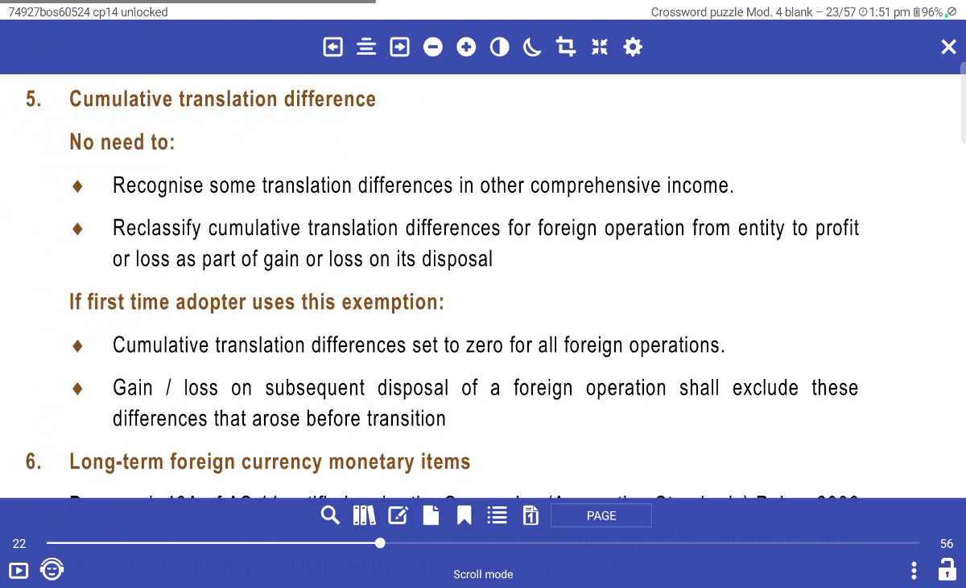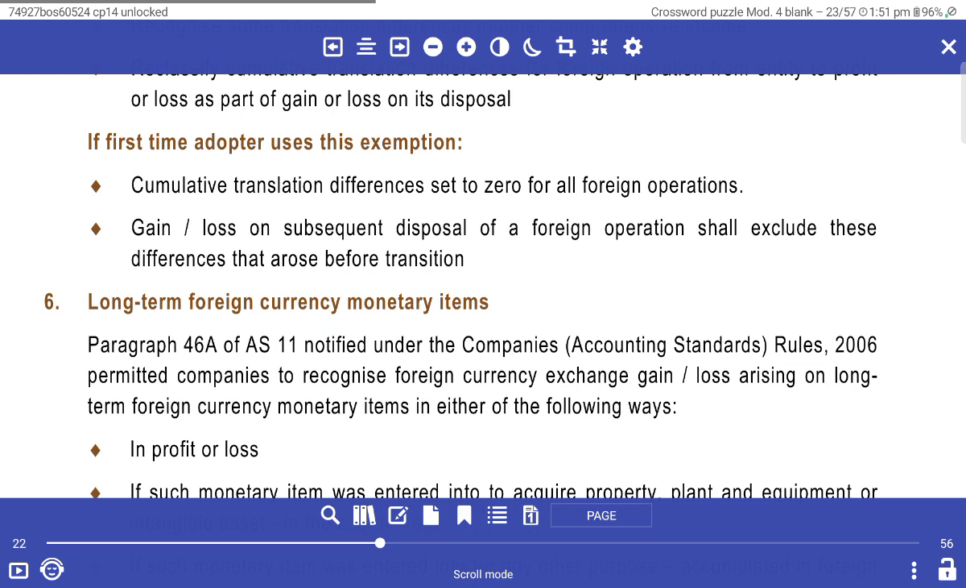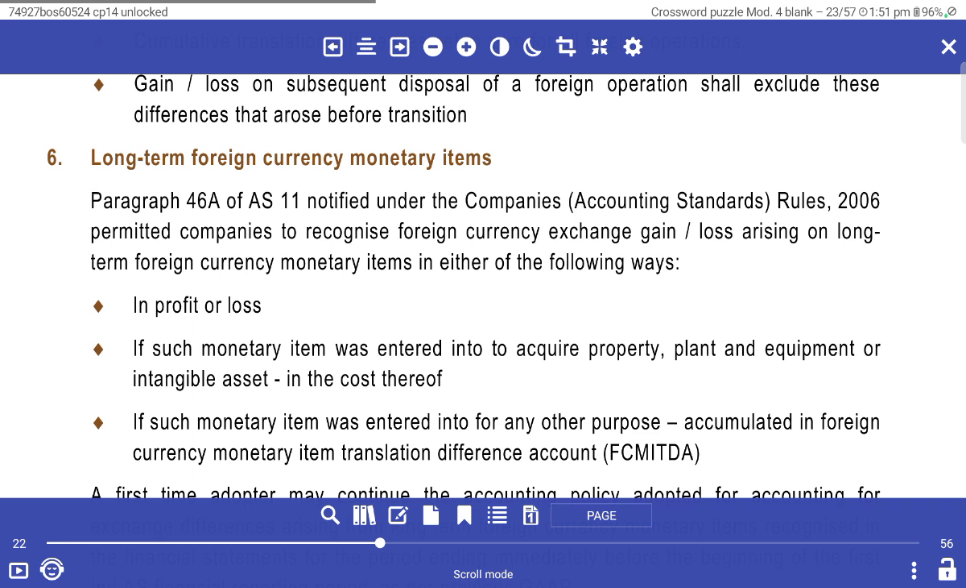Cumulative translation difference: there is no need to recognize the cumulative translation difference in other comprehensive income, and to reclassify cumulative translation differences for a foreign operation from equity to profit or loss as part of the gain or loss on disposal. If the first-time adopter uses the exemption, the cumulative translation difference is set to 0 for all foreign operations. The gain or loss on subsequent disposal of foreign operations shall exclude differences that arose before the date of transition.